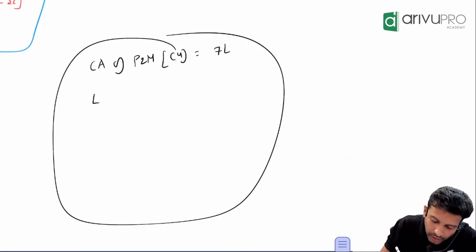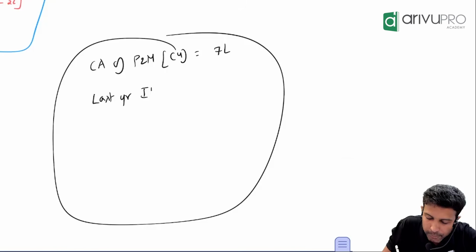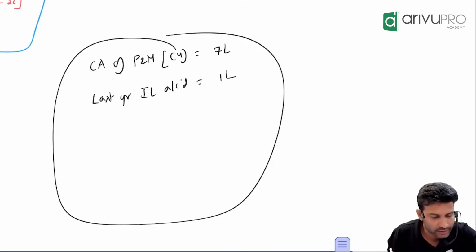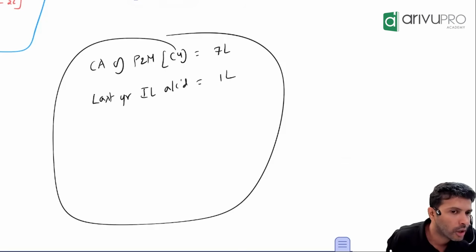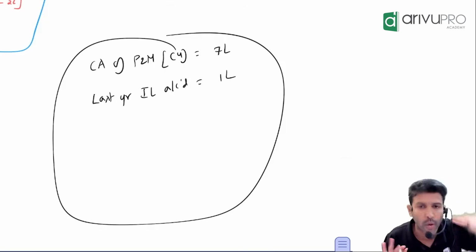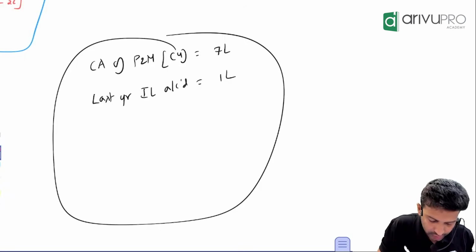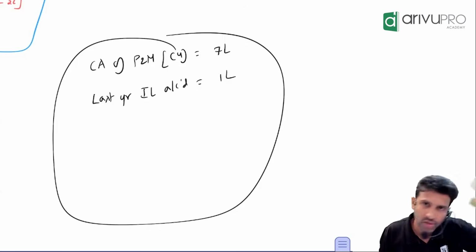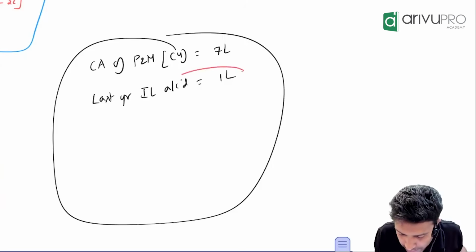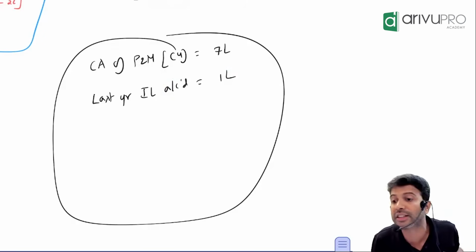7 lakh. Last year, impairment loss already accounted is, let's say, 1 lakh. Last year, on this asset only, on this machinery only, you had booked how much impairment loss? 1 lakh. Already accounted last year. Okay? Now the indicator in the current year has got reversed. When the indicator has got reversed, is this impairment loss necessary, or can you reverse the impairment loss?